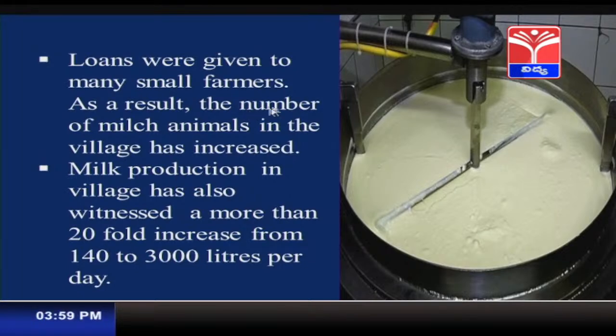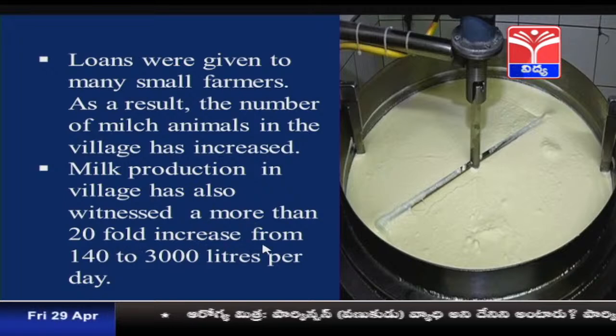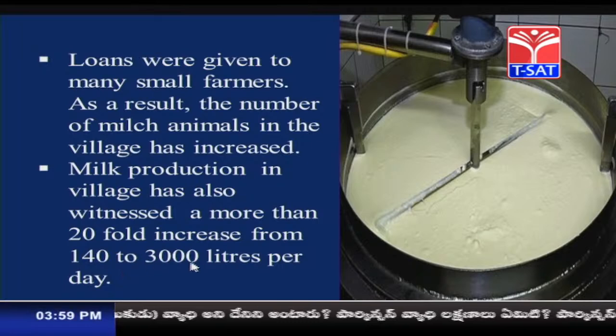As a result, the number of milk animals in the village increased. Milk production in the village has also witnessed more than a 20-fold increase, from 140 to 3000 liters per day. So, there was huge milk production in the village, a 20-fold increase. In this way the Adarsh Gram Yojana project was very helpful and it has improved the lifestyle of the people of that village. So, I hope you have understood this concept of Adarsh Gram Yojana, children.